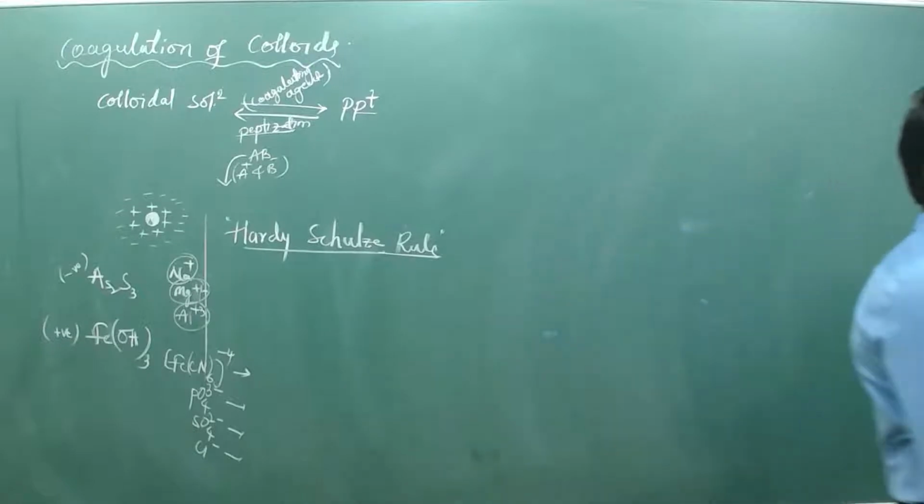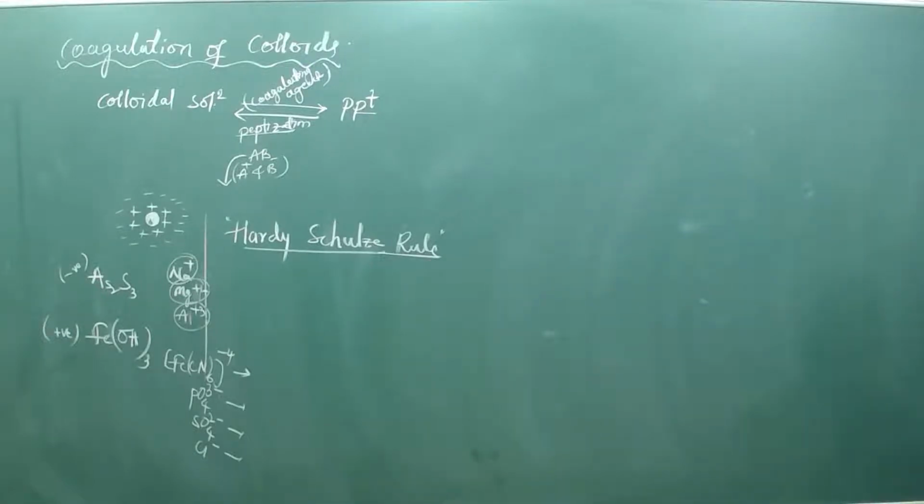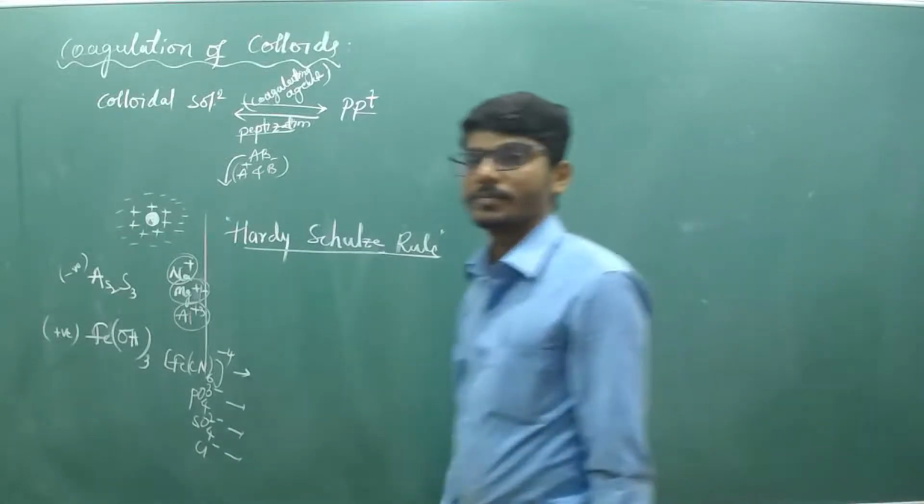More will be the coagulation power. Note down the Hardy-Schulze rule. What does it say? Greater the valency of the active ion, greater will be its coagulation power.